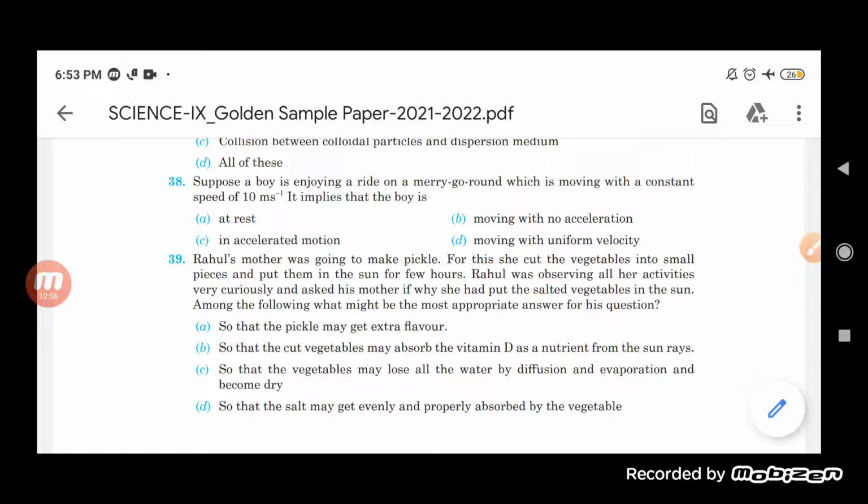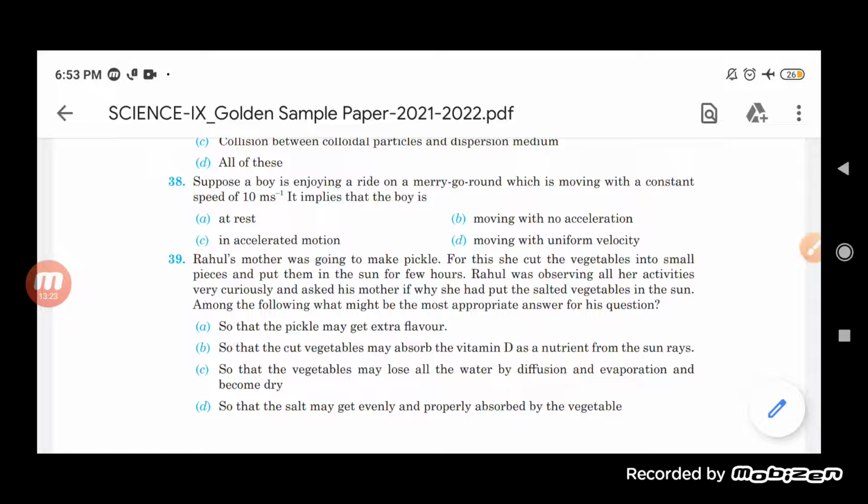So Rahul asked his mother why she had put the salted vegetables in the sun. Let us see the options given here. First, so that the pickles may get extra flavor. Second, so that the cut vegetable may absorb vitamin D as a nutrient from the sun rays. Third, so that the vegetable may lose all the water by diffusion and evaporation and become dry.